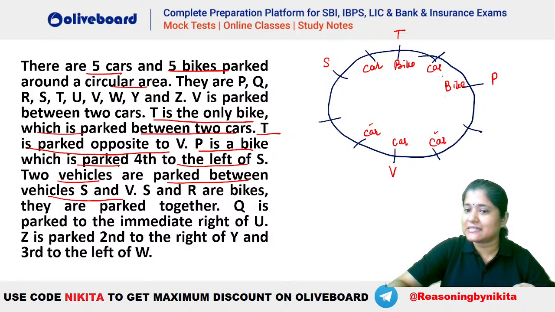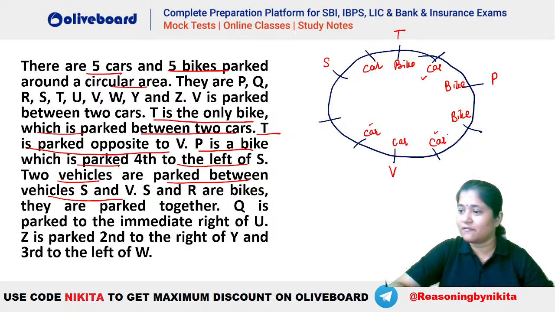Okay. Now if this is a bike and this is a car, that means this cannot be a car, right? The one that is towards the immediate left of P cannot be a car because we already have one bike, that is T, between two cars. So you can see this has to be a bike. ये आपका bike ही होगा. Okay. You can see this will be a bike.